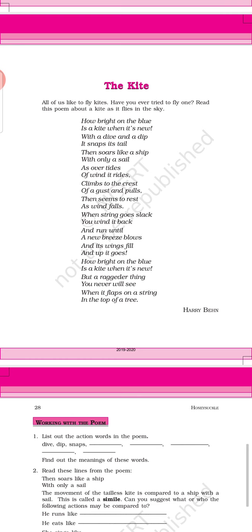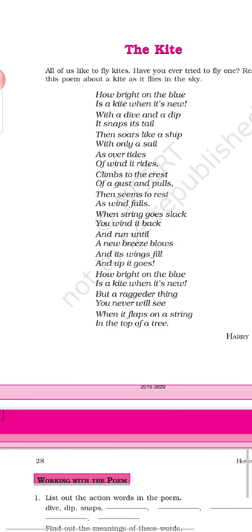It means that when a person is flying the kite, a cracking sound is produced, as when the tail, that is the string of paper which is attached to the kite, snaps in the wind. A sound is produced when the kite starts flying. Then it soars like a ship with only a sail. Then it appears, the kite, it soars.